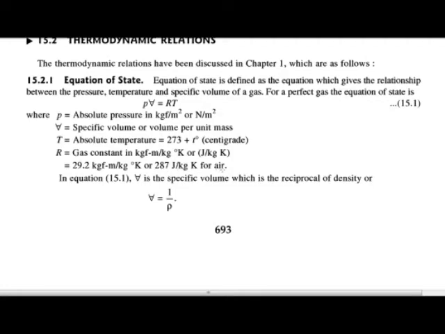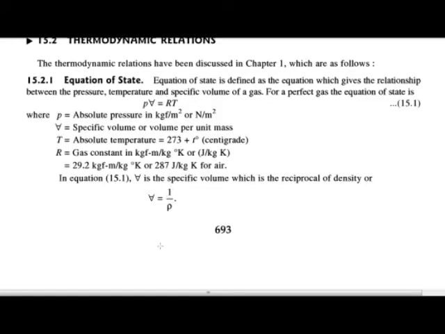That is for air. Then T is the absolute temperature, which is 273 plus t degrees centigrade. We know the specific volume is the reciprocal of the density, so V is equal to 1 upon rho.